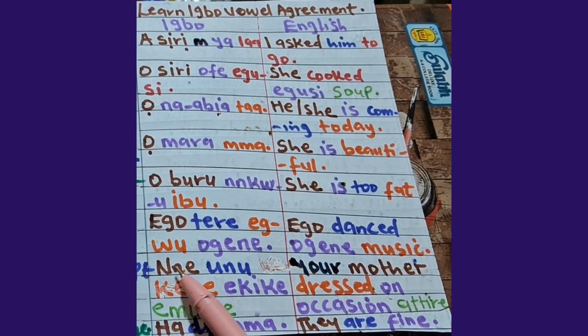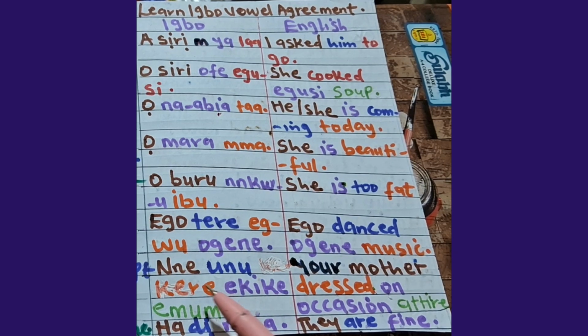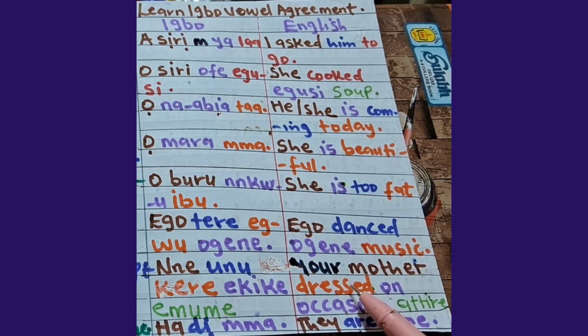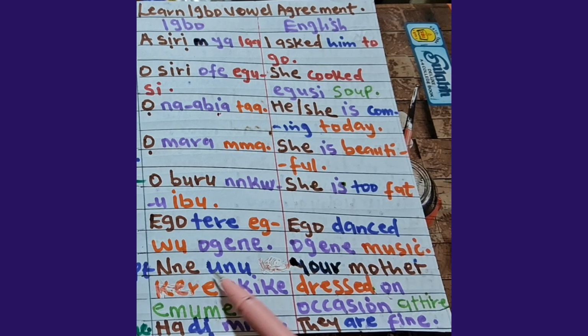Another one. Nne unu kere ekike emume. Meaning, your mother dressed in occasion attire. All these vowels are heavy vowels.